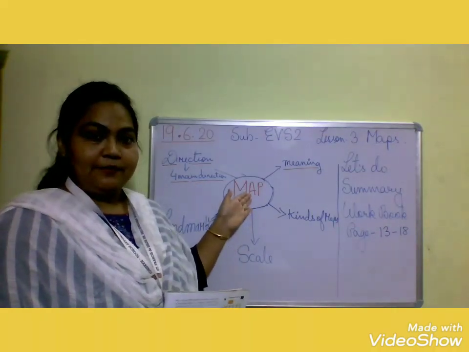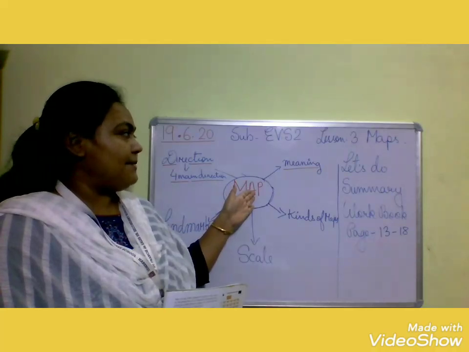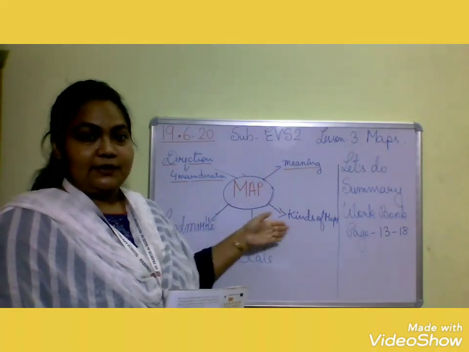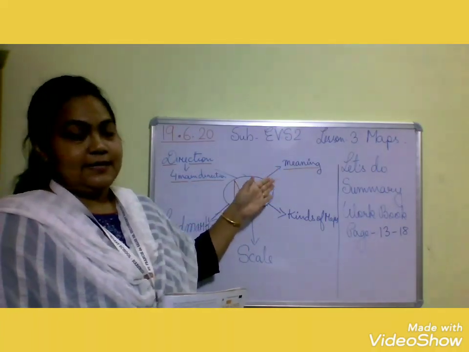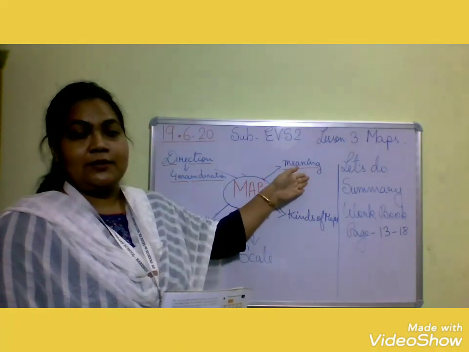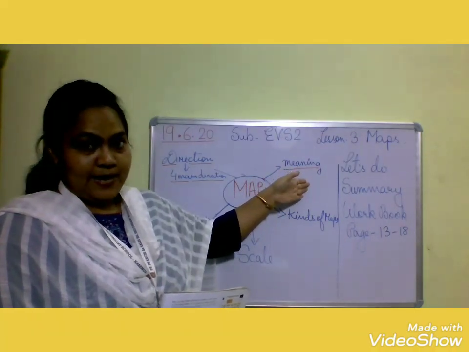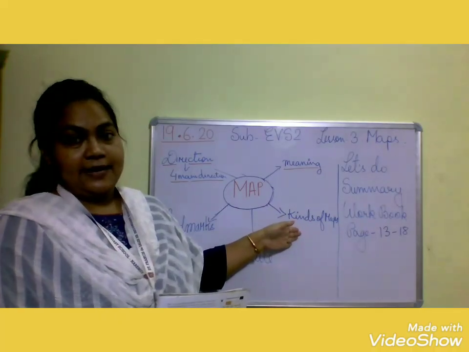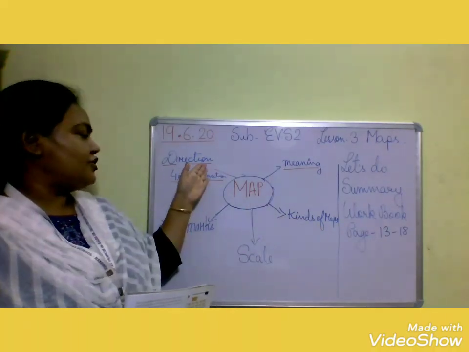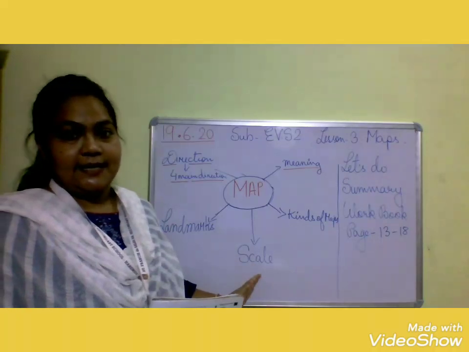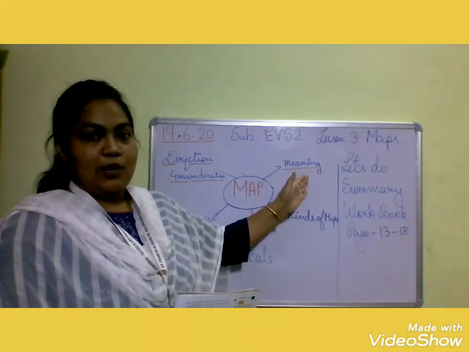So first of all, map, because it's the name of the lesson. What are the important things we have learned from this lesson? I have written here: we have to know the meaning of map. Then comes kinds of maps. Then direction, landmark, scale. So let us start one by one.